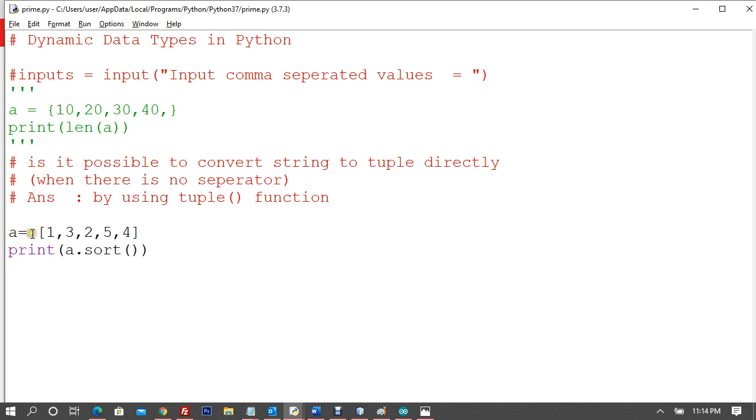Why? What happened? A is equivalent to 1, 3, 2, 5. Let me see this right here. So this is already sorted. What are we getting? A dot sort sorts the list, right? I don't know why we are getting this.